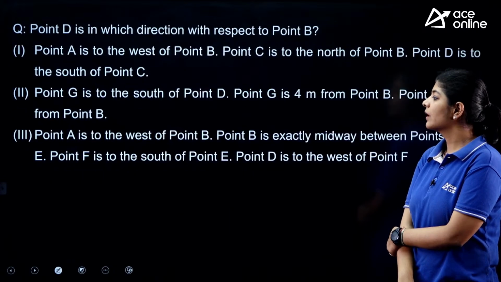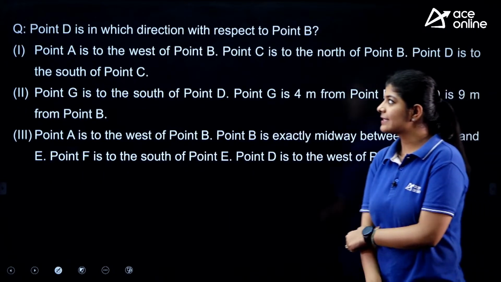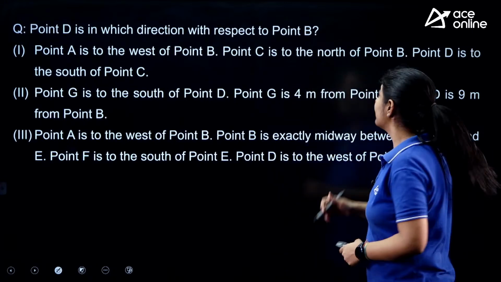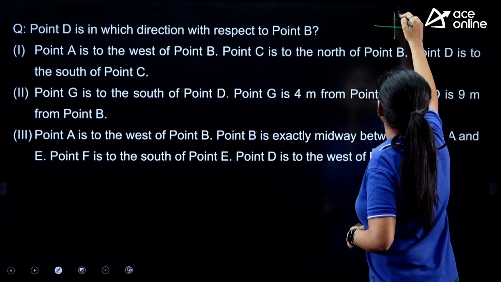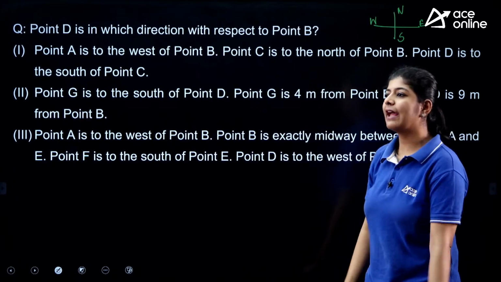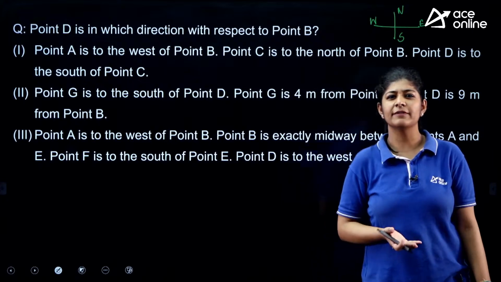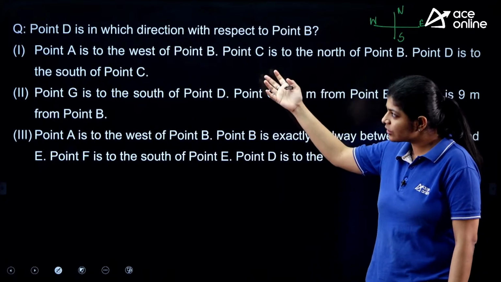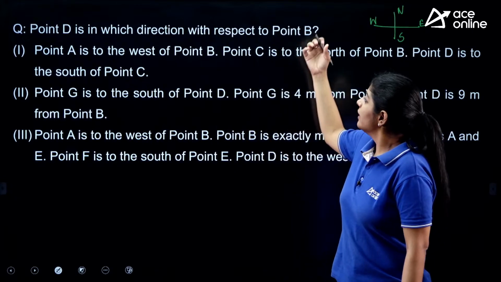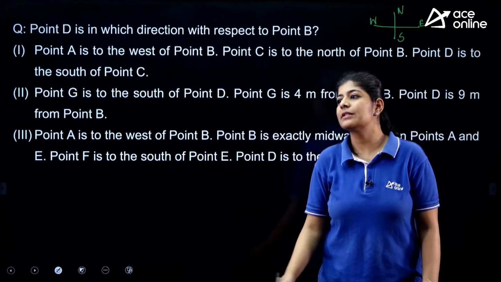Next. The next question says that point D is in which direction with respect to point B, and here what we are having is our direction plane. With the help of that you can easily put your dots or the points, and further, what you have to do is find out whether we can answer it or not.